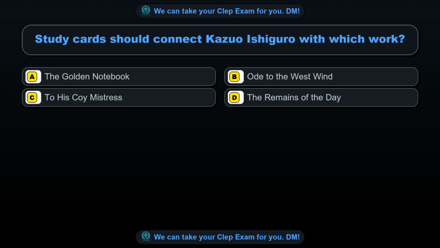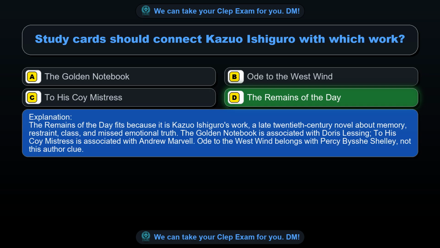Question 80. Study cards should connect Kazuo Ishiguro with which work? Option A. The Golden Notebook. Option B. Ode to the West Wind. Option C. To His Coy Mistress. Option D. The Remains of the Day. The correct answer is option D. The Remains of the Day. The Remains of the Day fits because it is Kazuo Ishiguro's work, a late 20th century novel about memory, restraint, class, and missed emotional truth. The Golden Notebook is associated with Doris Lessing. To His Coy Mistress is associated with Andrew Marvell. Ode to the West Wind belongs with Percy Bysshe Shelley, not this author clue.